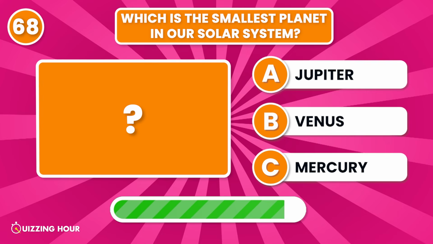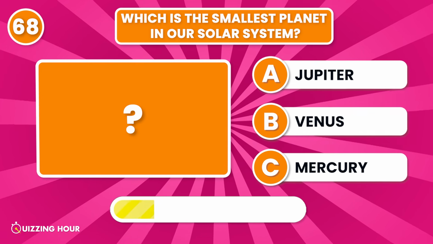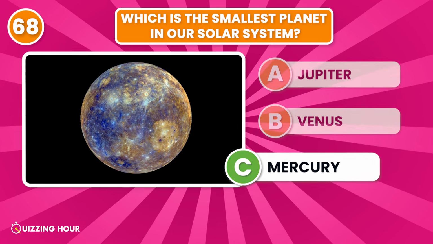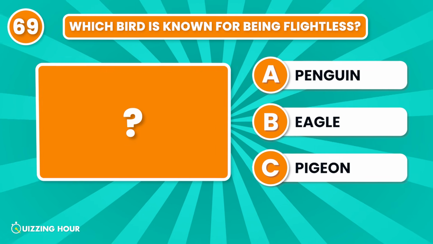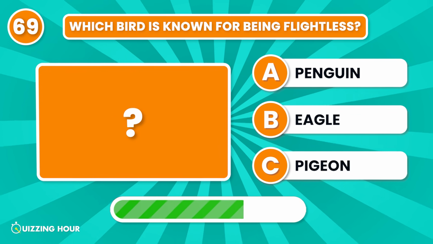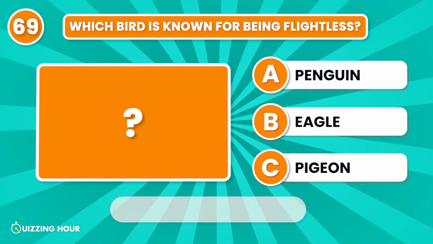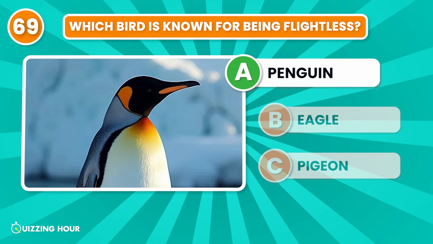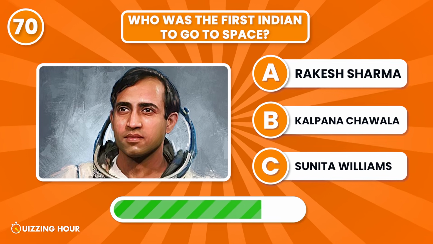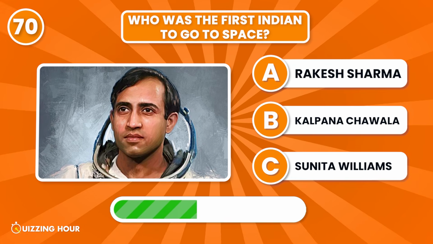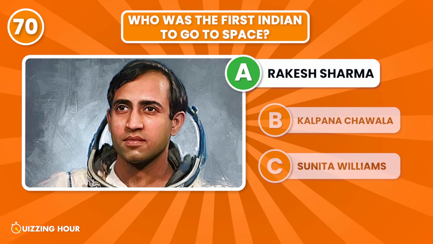Which is the smallest planet in our solar system? Mercury. Which bird is known for being flightless? Penguin. Who was the first Indian to go to space? Rakesh Sharma.